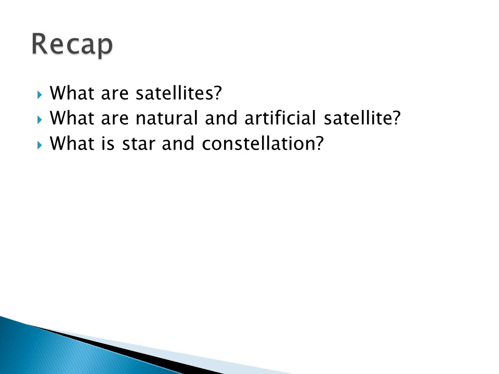Then we have seen what a star and a constellation are. The star means what? It is a hot ball of gases and it produces its own heat and light. When we see it from the Earth, it looks very small. Why? Because they are far away from us. Then we have seen about the constellations. What is a constellation? A group of stars that form patterns in the sky. It is called a constellation.